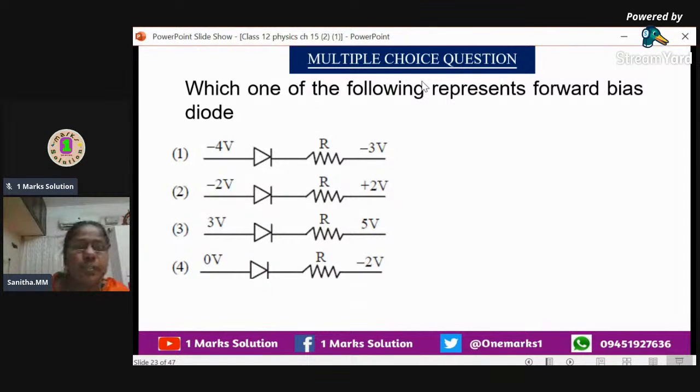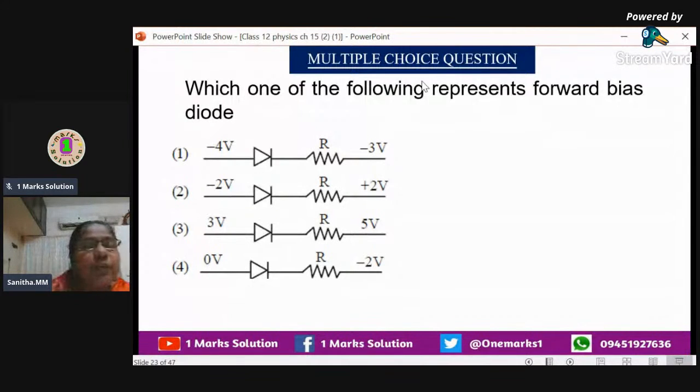Yes, and this is very important. Actually, it's very simple, but you should know the difference between -4 and -3. Here, you can see that the positive is connected to the -4 and the negative is connected to -3, that is -3 voltage. So is it forward or reverse biasing? We can say that it is reverse. Why?